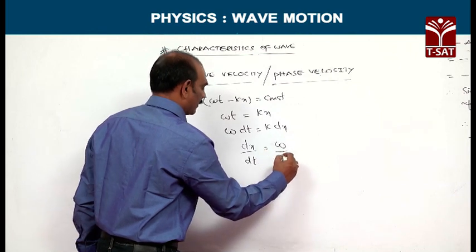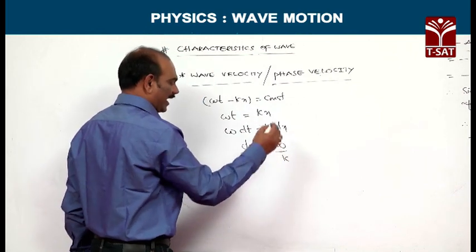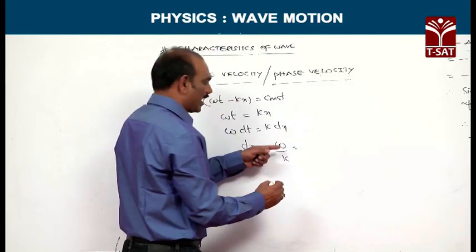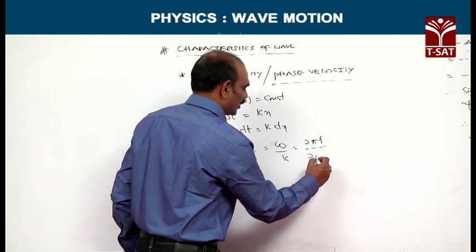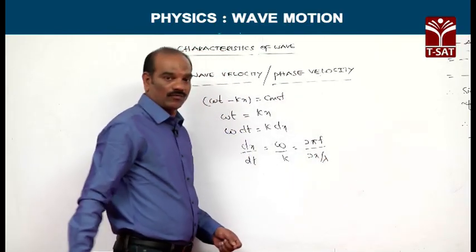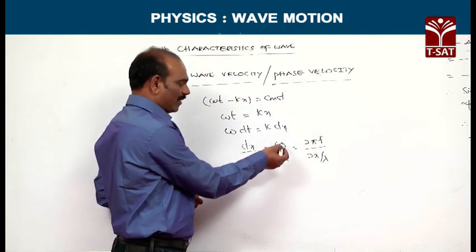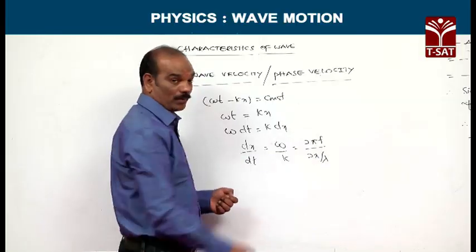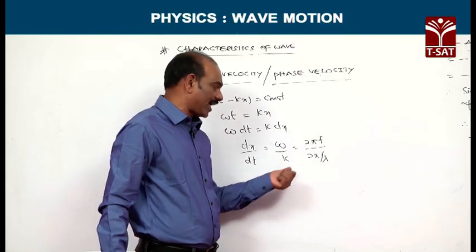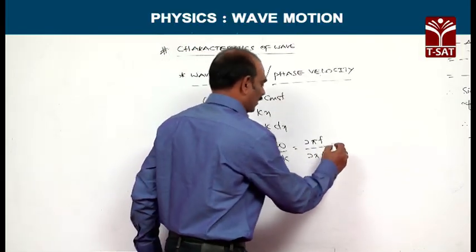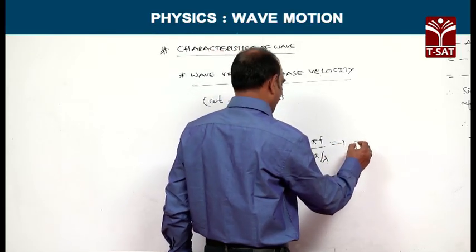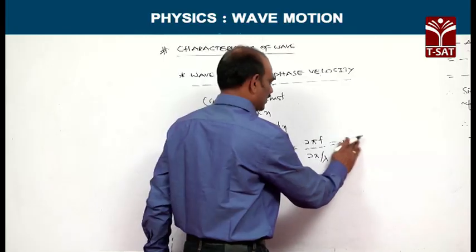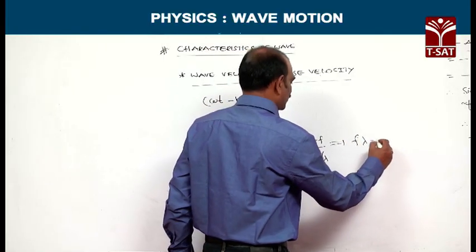omega by k. Omega can be replaced by 2 pi f, and k is equivalent to 2 pi by lambda. From the earlier discussion, we came across omega equal to 2 pi f, and propagation constant k equal to 2 pi by lambda. From this, 2 pi gets cancelled, which is equivalent to v. Otherwise, f into lambda is equivalent to v.